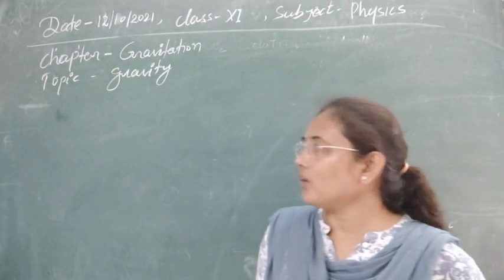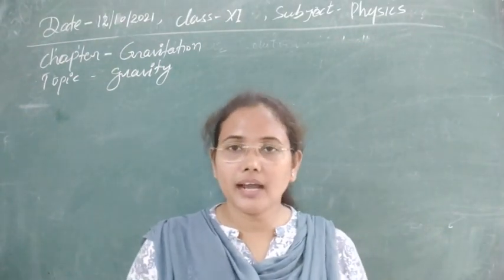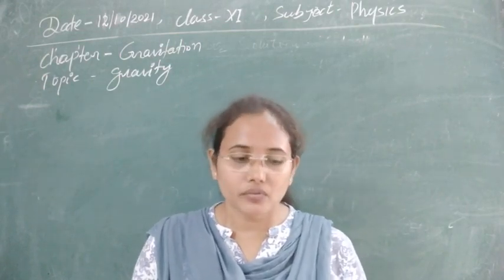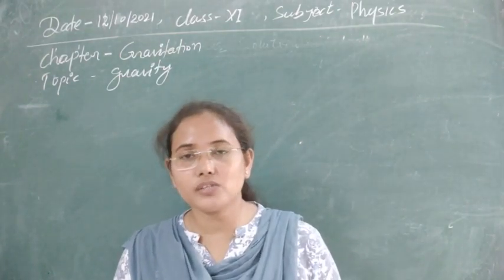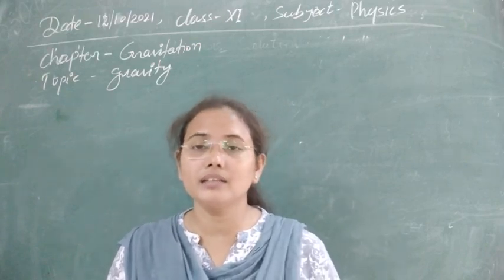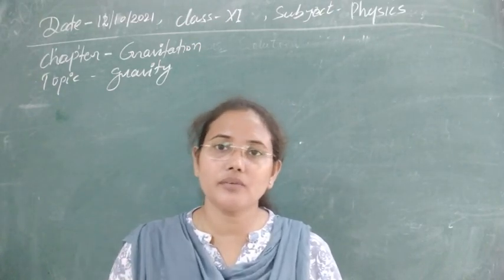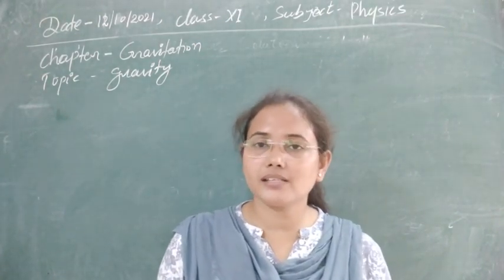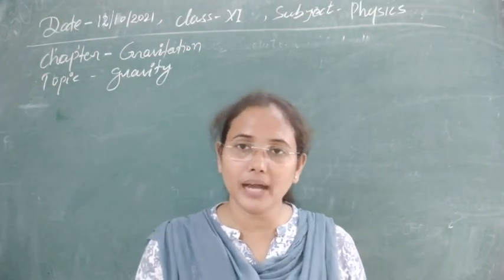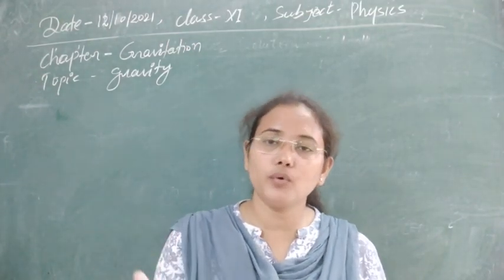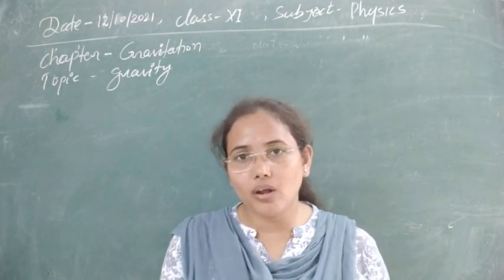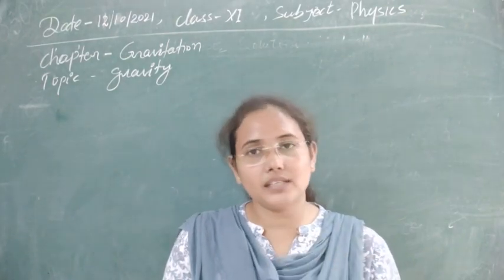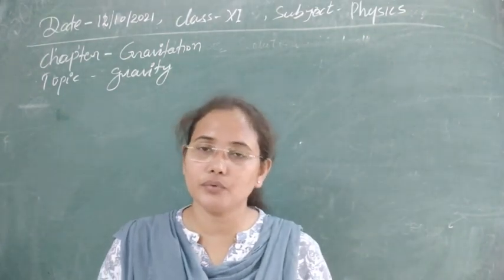So what is gravity? Gravity is a type of gravitational force through which the earth attracts any other body. Whenever a body is on the surface of the earth, above the surface, or also below the surface of the earth up to the center, that body experiences a net acceleration in the downward direction, and due to that it feels an external force due to the earth. It always tends to come down, always feeling a force in the downward direction. That is known as gravitational force due to earth.